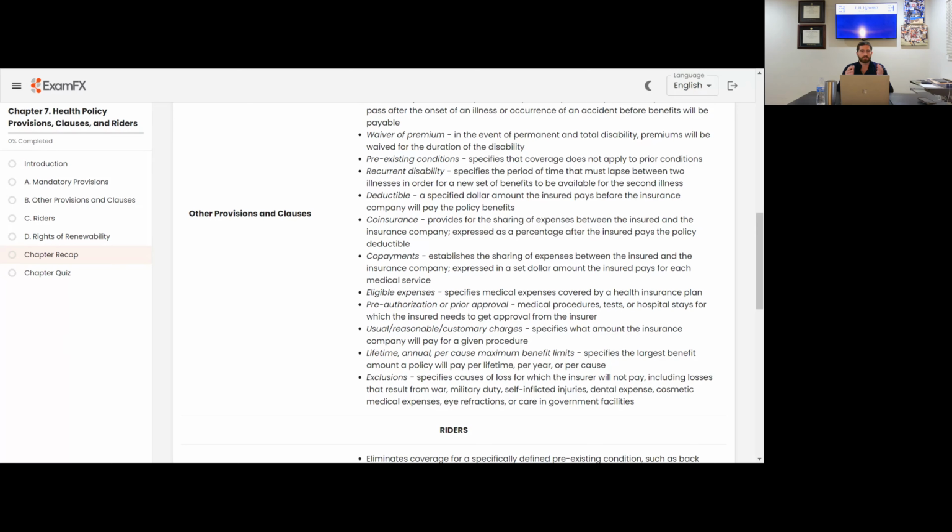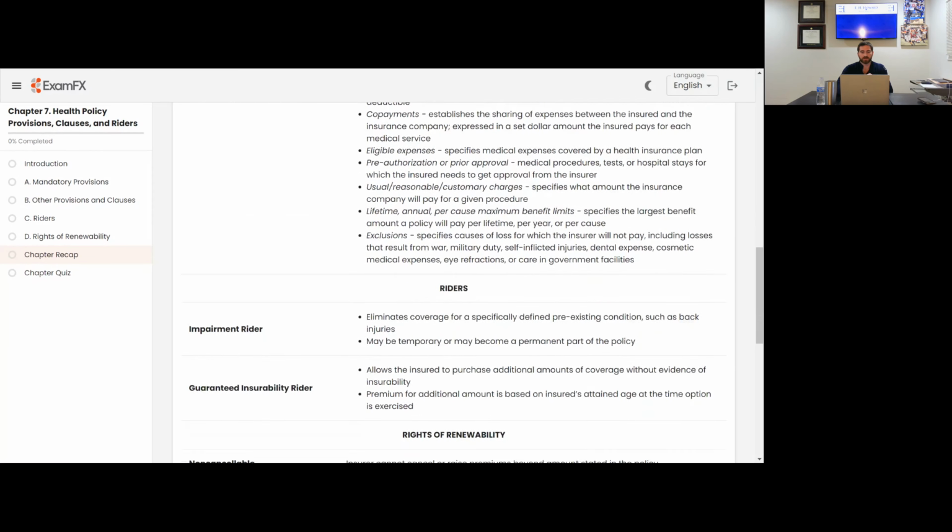So just know that most of the exclusions are self-induced, military, maybe some dental expenses, cosmetic aspects, stuff that's not really necessary as far as medical expenses, eye refractions, and then care in government facilities.